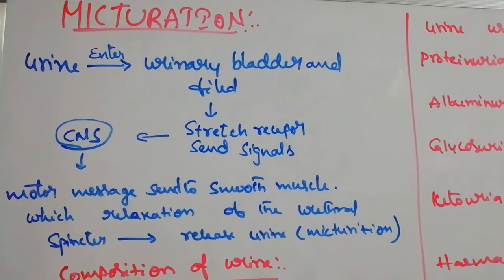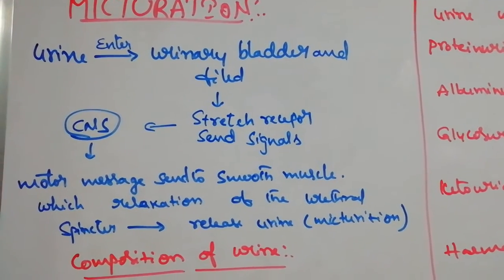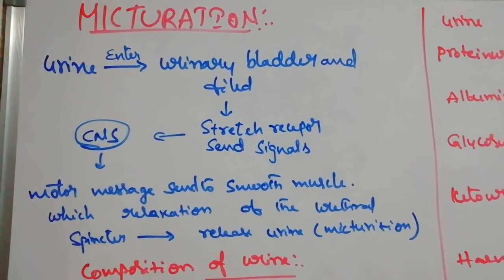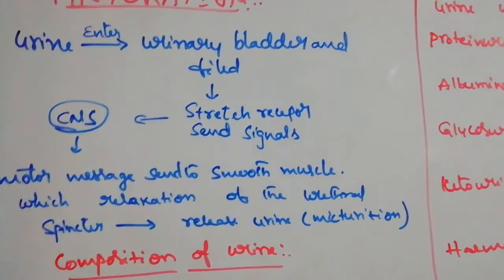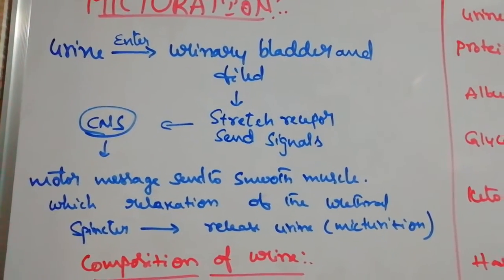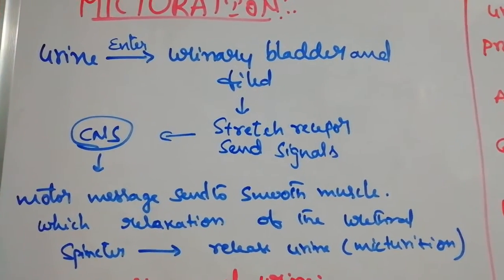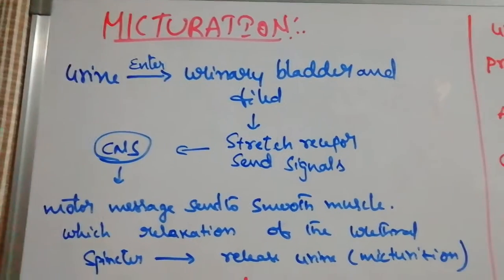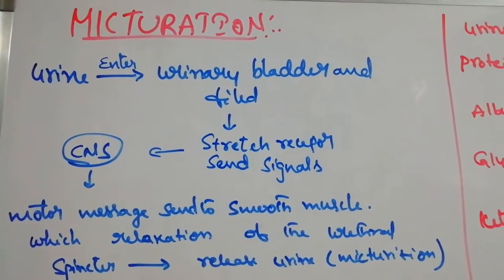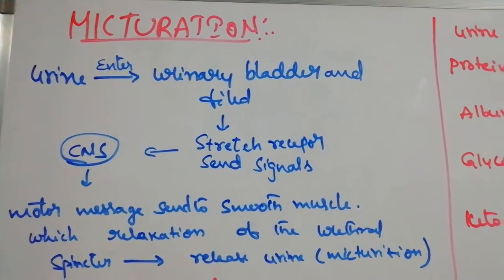Good morning, students. Today's topic is micturition. Micturition means releasing of urine from the urinary bladder. How it is released: when urine is formed by the nephrons of the kidney, it passes through the ureter, reaches the urinary bladder, and fills the urinary bladder.